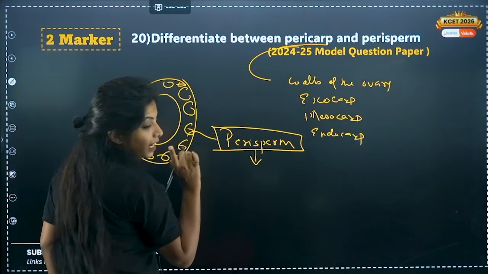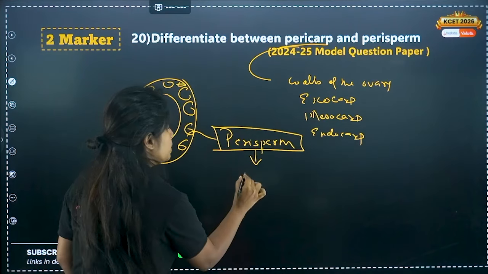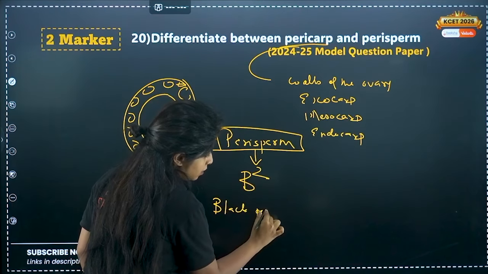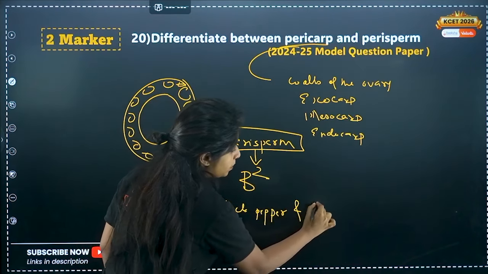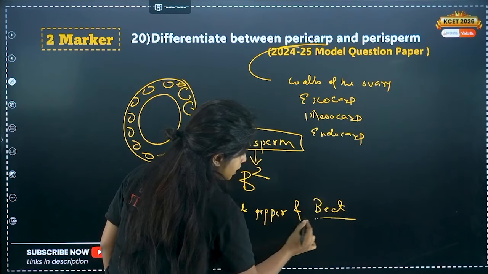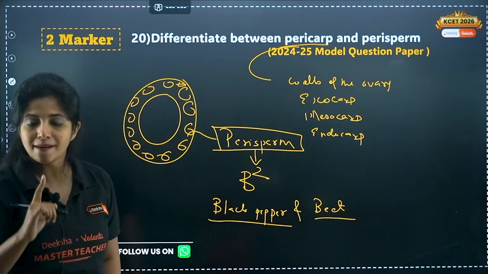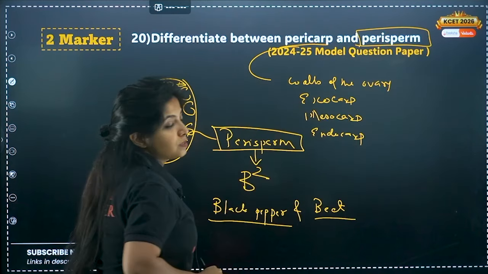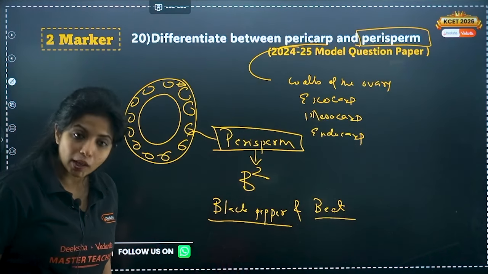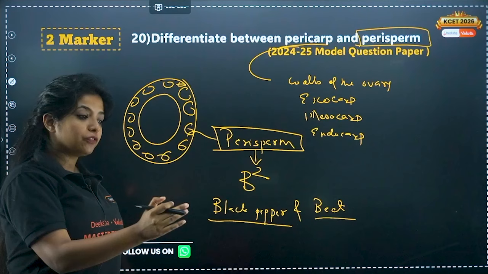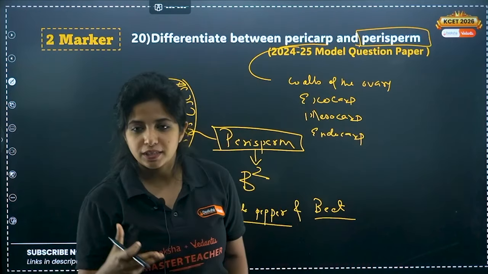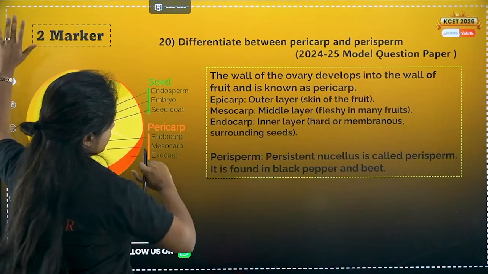Where do you see it? In two types of plants. You say B square. One B for black pepper and another B for beet. So black pepper and beet, my dear children, have persistent nucellus for the nourishment of the embryo. You will call this perisperm. So for nourishment of the embryo, you have endosperm, you have cotyledons, and sometimes nucellus also persists back, which you call perisperm.